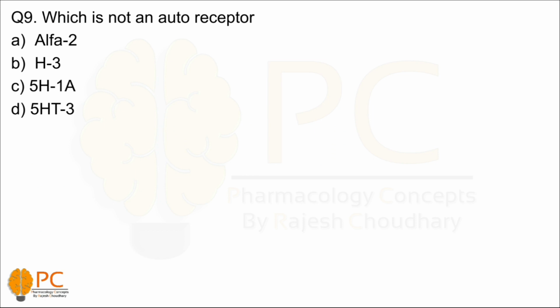So answer is the D, 5-HT3 receptors basically is a ligand gated cation channel, and all of these receptors like alpha 2, H3 and 5-HT1A are GPCRs, therefore they act as autoreceptors. So answer is the D, 5-HT3 receptors are not an autoreceptor. Now come to the question number 10.